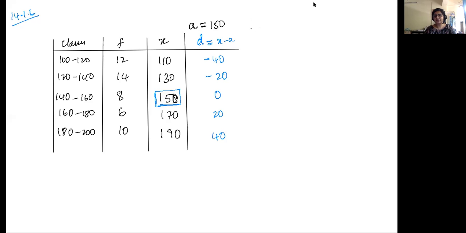Once you have your deviations, you are going to find the f into d value. So calculate f into d for each one. Yes, it will be minus 480.